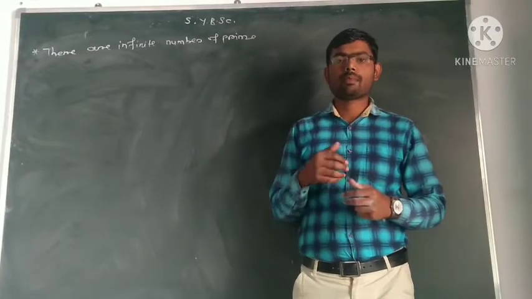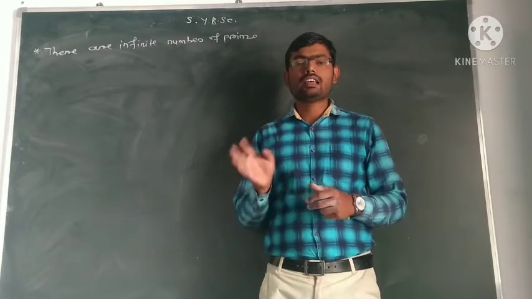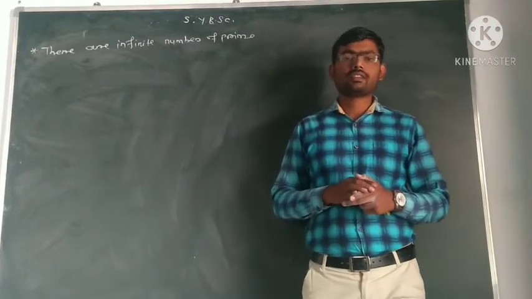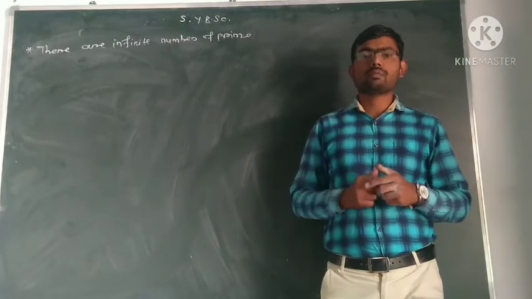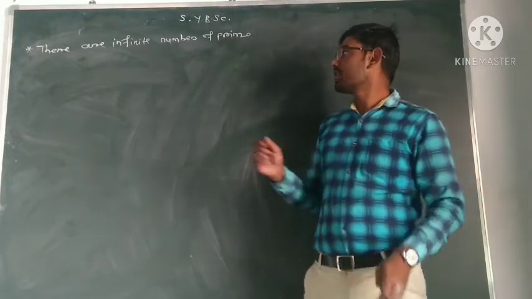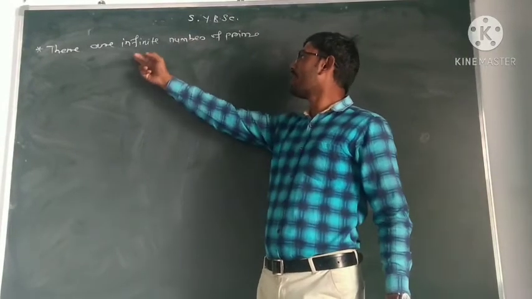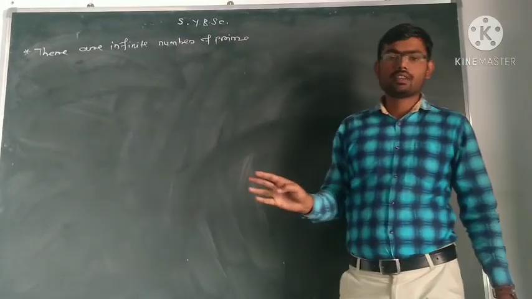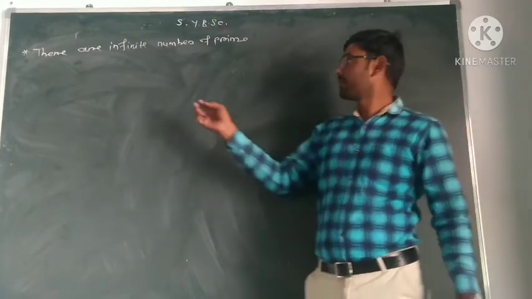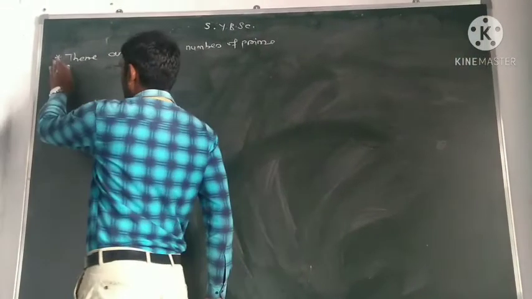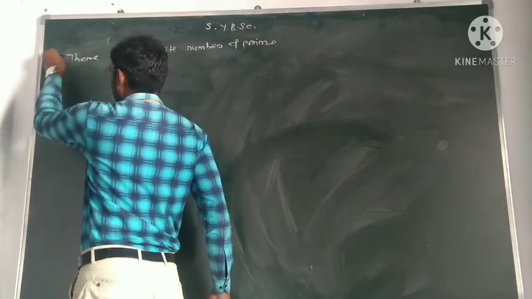We are learning the topic prime numbers. In the last lecture, we have seen one theorem that every positive integer greater than 1 has at least one prime divisor. The next theorem is that we have to prove there are infinite number of primes. The list of prime numbers is not finite. We have to prove this theorem.